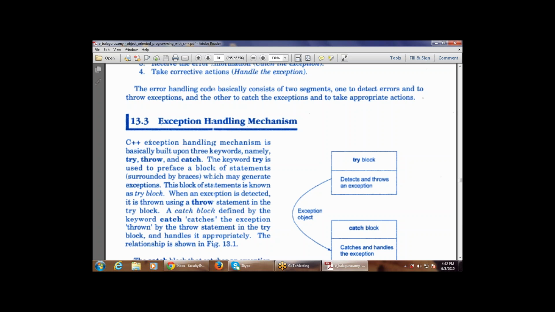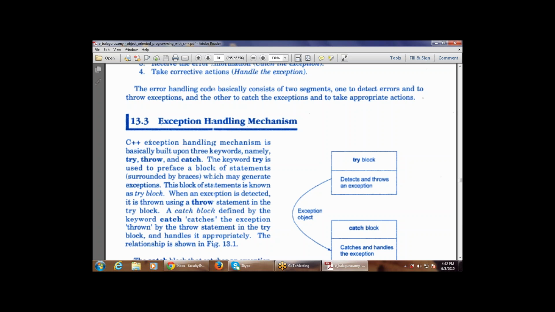Till now we are identifying the problem, the exception. When an exception is detected, it is thrown using a throw statement in the try block, that is passing the exception. Then next is a catch block, which catches the exception thrown by the throw statement.